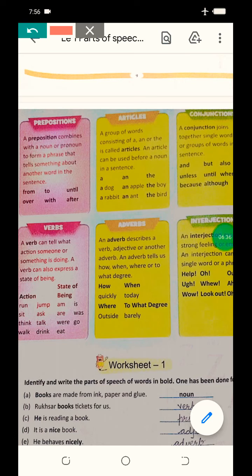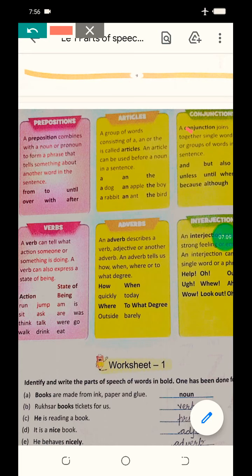Like the example is given here, beta. See the example of a dog, a rabbit. This is showing how many dogs are there? One. And how many rabbits are there? One. And an apple, an ant. This is also showing one. Next is the boy, the bird. So we are not having plurals here, we are having singulars here, and articles are used to define singular nouns. Okay.